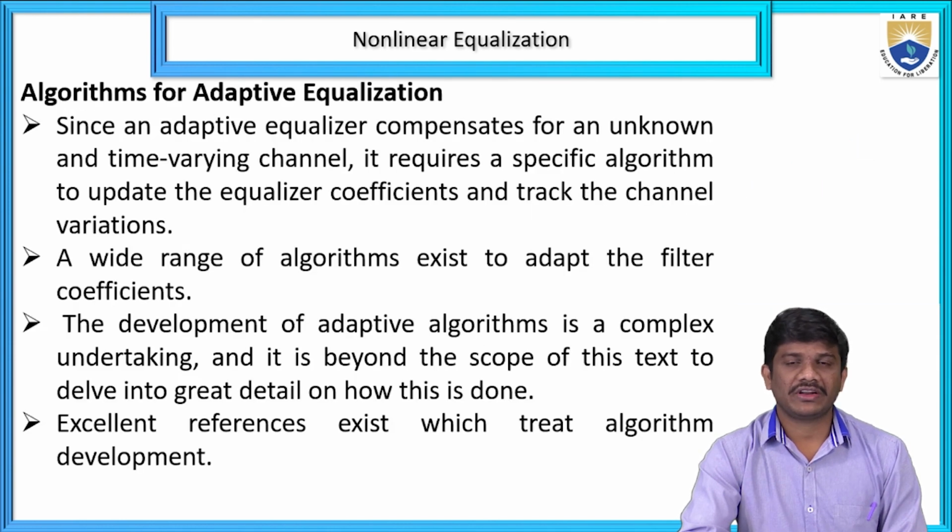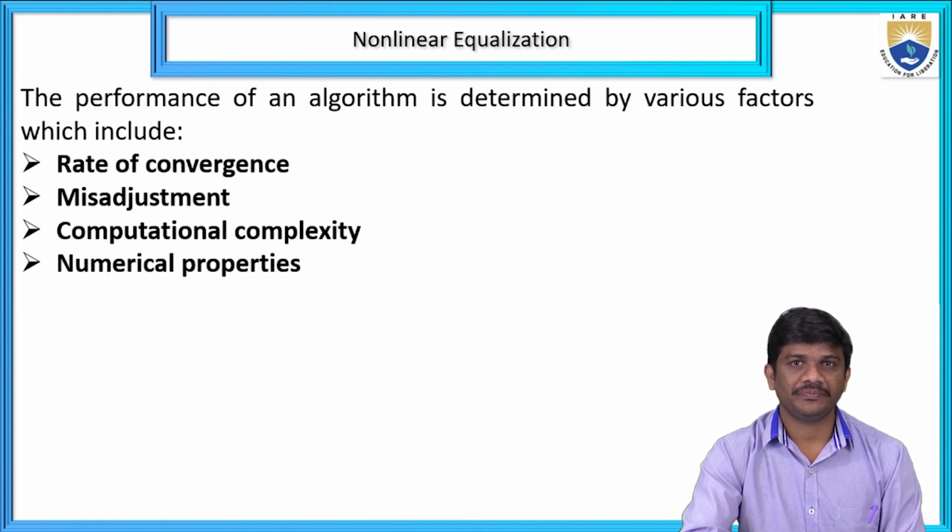And also, what are the algorithms for adaptive equalization? Adaptive equalization compensates for the unknown time varying channel, and with a specific algorithm, the adaptive equalizer coefficients track the channel variation. A wide range of algorithms exist to adapt the filter coefficients. In the development of adaptive equalizer algorithms, it takes a great deal of delay to compensate, and this is treated in the development of the algorithm.